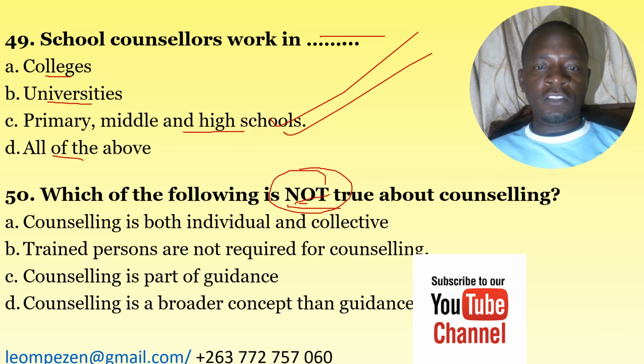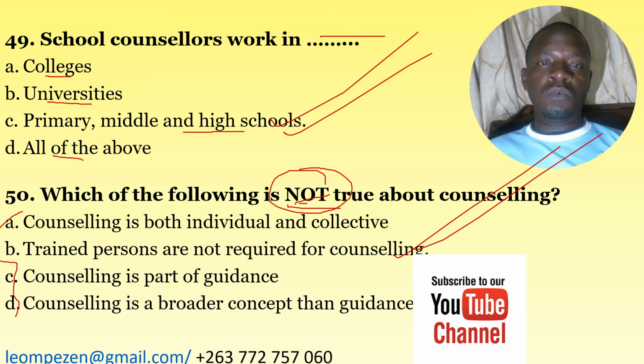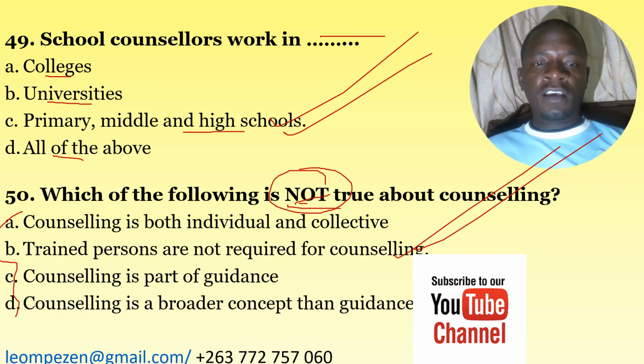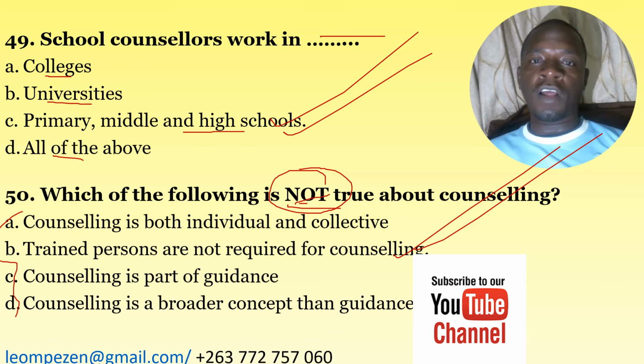Of the four options, the option that is not true is B, that trained counselors are not required for counseling. You and I know that trained people are required for counseling, that is professionals who have undergone adequate training and mentorship are the ones that are required for carrying out counseling. So number 50, the correct answer is B.